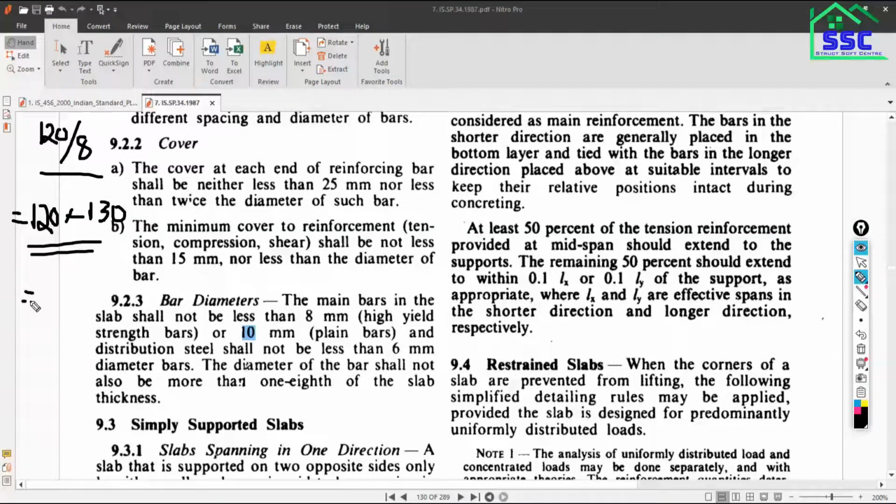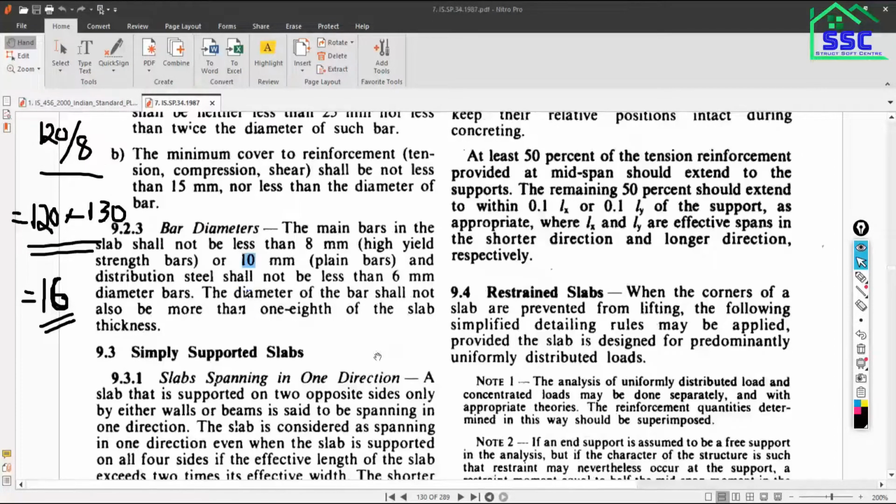16 mm diameter bar is the maximum limit. You can't exceed this limit for the slab. So these are the recommendations for the covering, bar diameter, spacing, and minimum and maximum percentage of reinforcement. It is very important for you all to know.